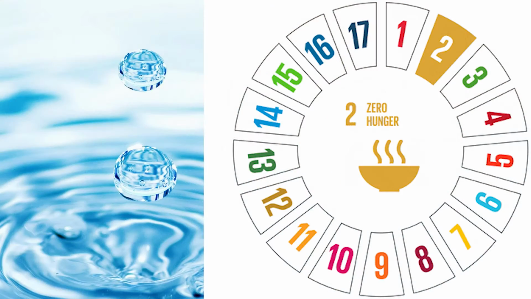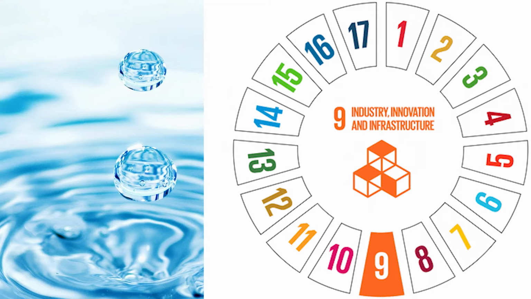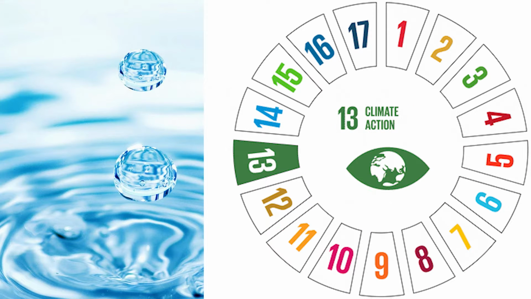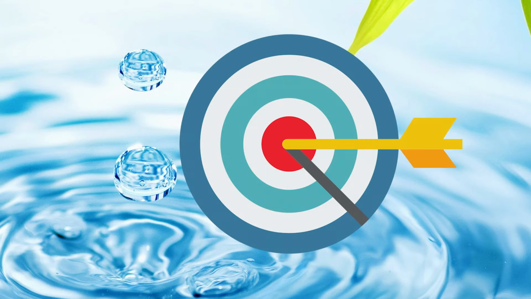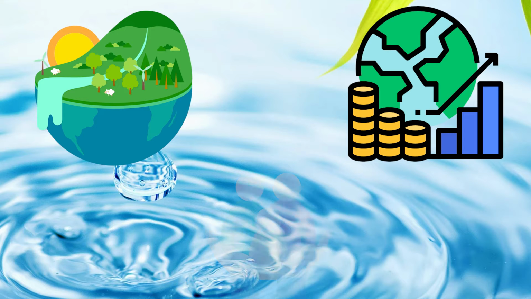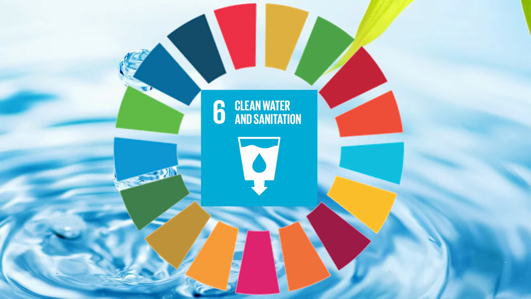The 17 Sustainable Development Goals were adopted by the United Nations in 2015 to lessen the inequality gap between countries whilst protecting the planet for future generations. To achieve this, the UN focused on implementing targets which incorporate aspects from the environment, economic and social causes. In this film, we are going to be discussing the 6th Sustainable Development Goal, clean water and sanitation.